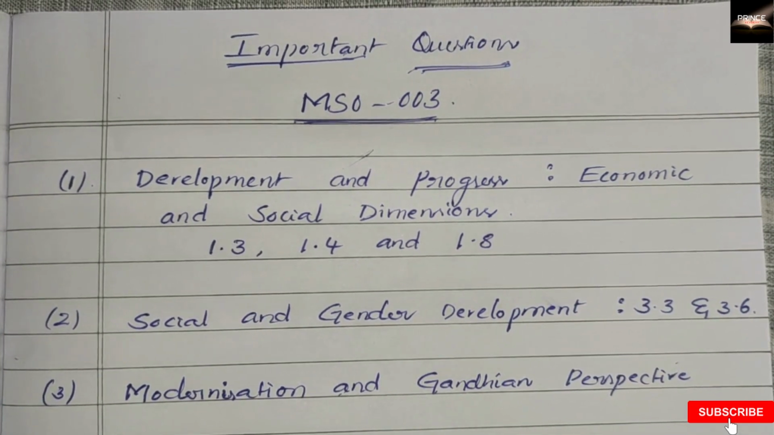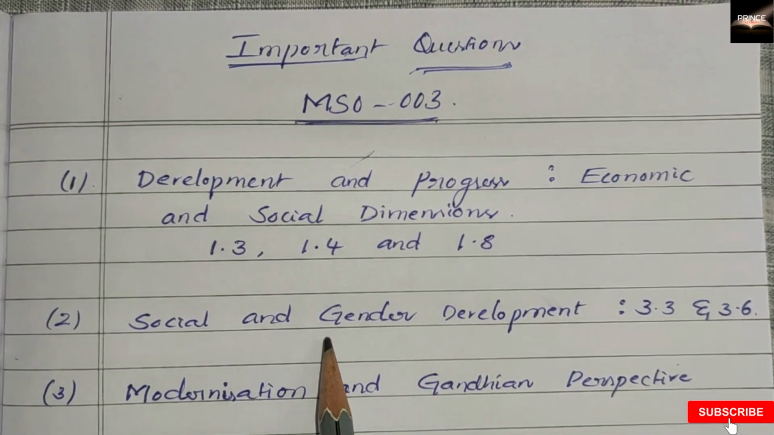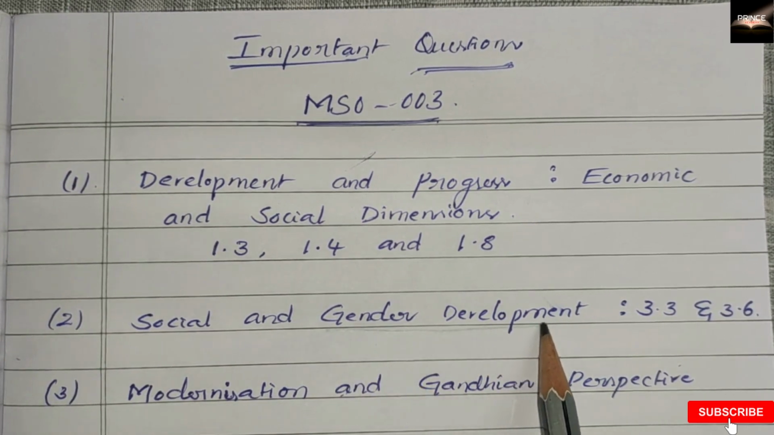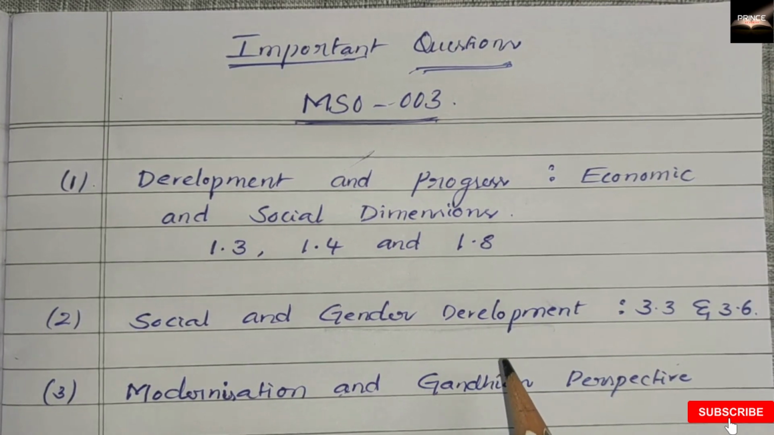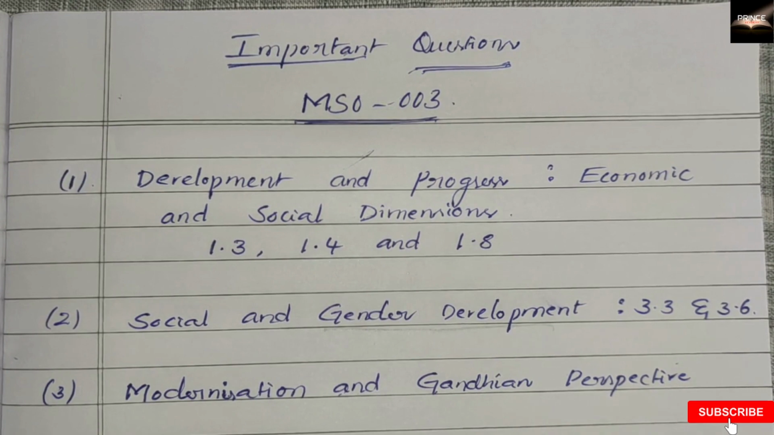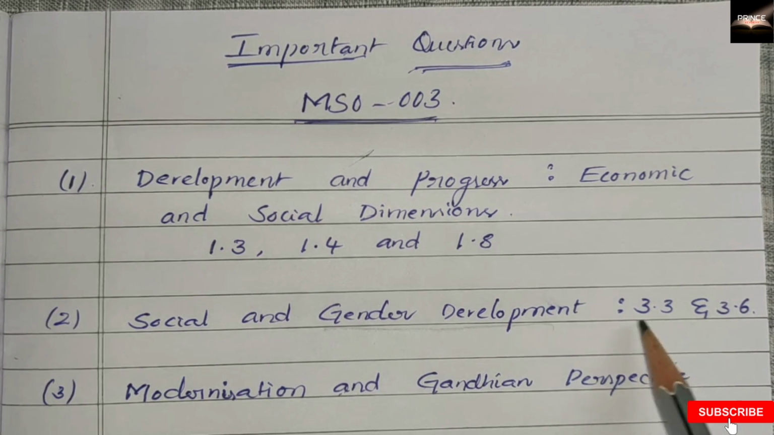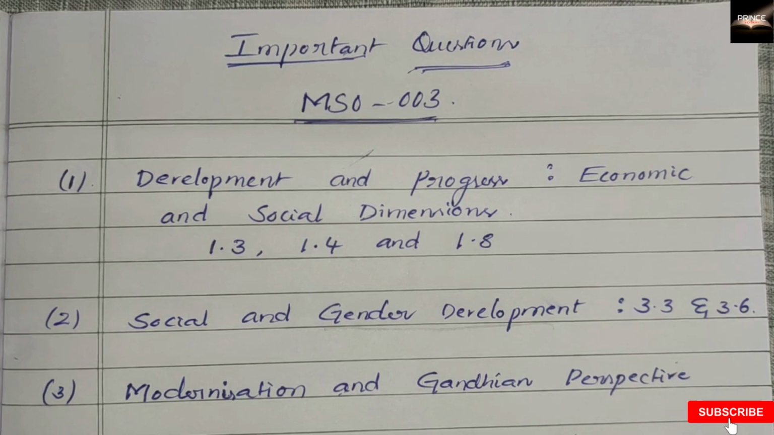Next, social and gender development. Coming to this topic, social and gender development. In gender development, women's development, and emerging perspectives on women's development, and also the adverse impacts of development on women. Those are very important for your question paper, right? In this topic you have to cover these subtopics 3.3 and 3.6.